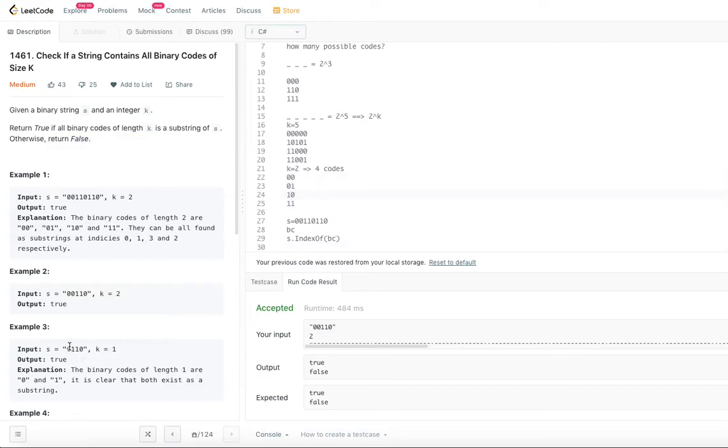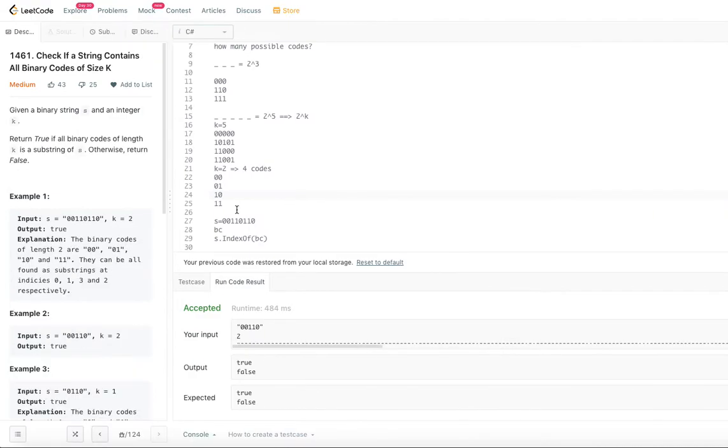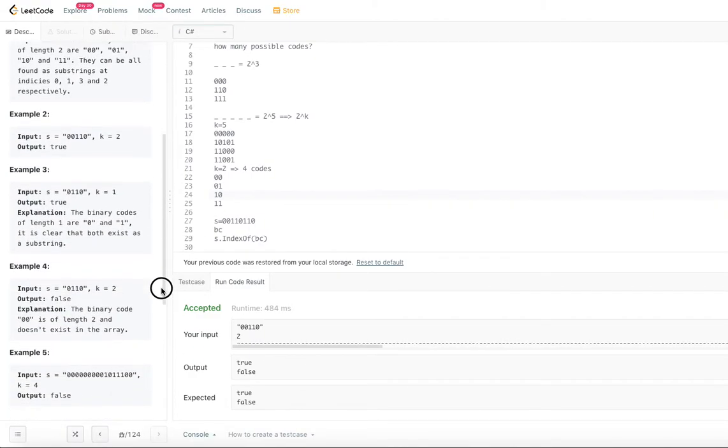So for example, in this case, k is equal to 1. And in this one, 0, 1, 1, 0, k is equal to 2. The code 0, 0 itself is missing here, so we will just return false then and there. Likewise, we return true only when all are present. This way we are doing it. So this is one approach.